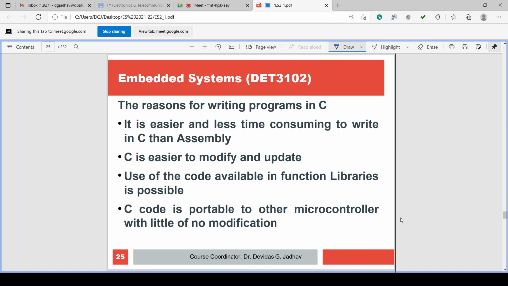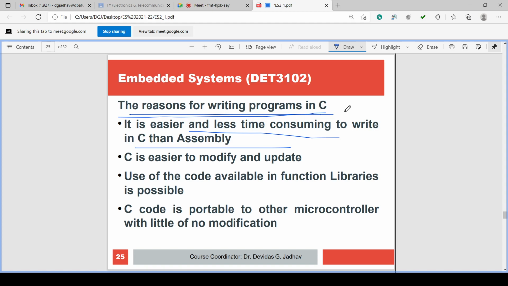So why write a C program? C is easier and less time consuming to write than assembly. These are the reasons for writing programs in C. Why do we select or go for C programs? आपण C program का घेतलेला आहे एम्बेडेड सिस्टमला? It is easier, C programming, and less time consuming.